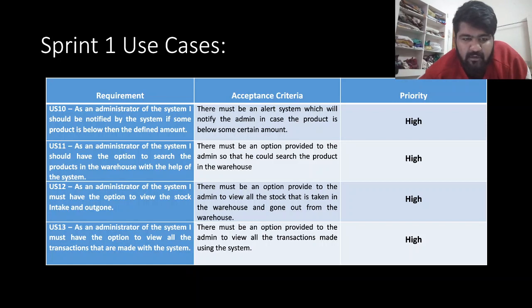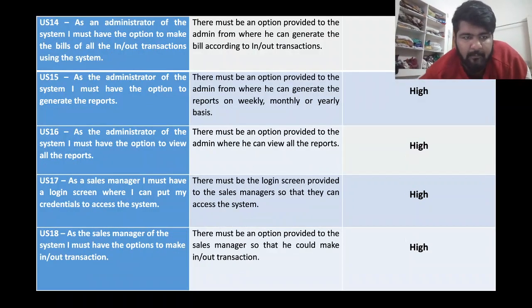As an administrator of the system, I must have the option to search the products in the warehouse with the help of the system. There must be an option provided to the admin so that he could search the product in the warehouse as the priority is high. As an administrator of the system, I must have the option to view all the transactions that are made with the system. As per the acceptance criteria, there must be an option provided to the admin to view all the transactions made using the system. These are the other use cases and their priorities and the acceptance criteria.